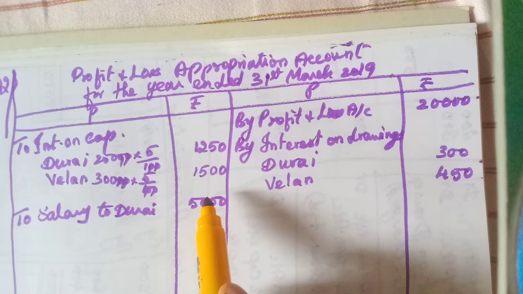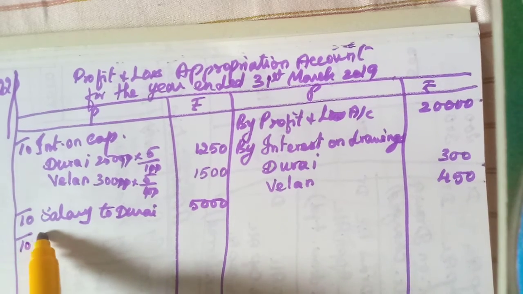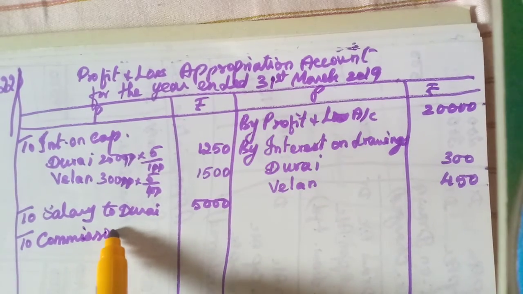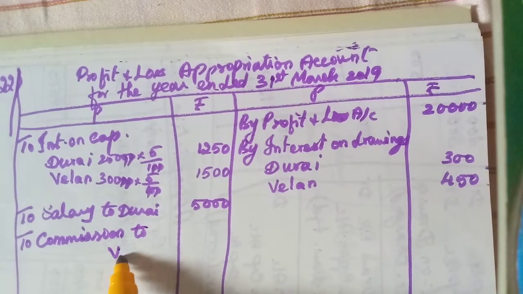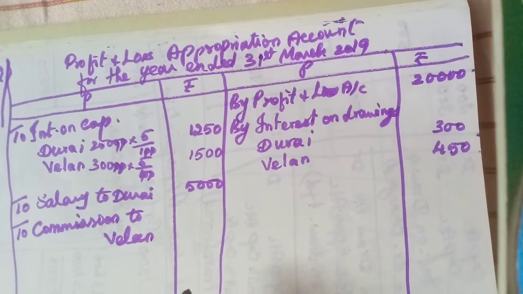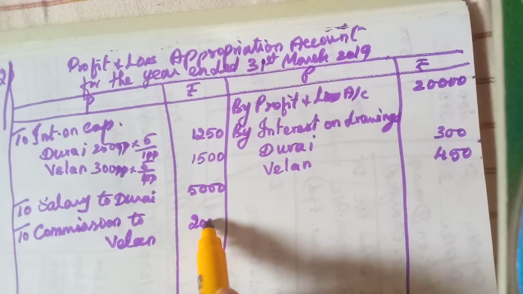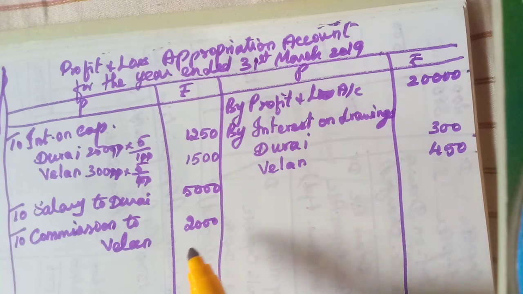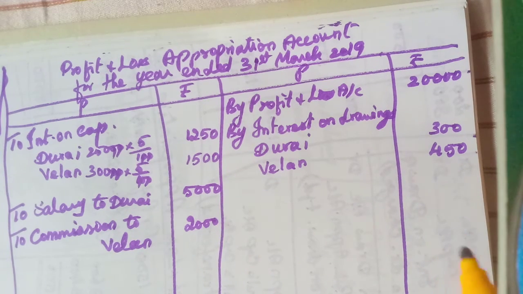Now E, Velan to receive a commission. So to commission to Velan. 2,000. So all the adjustments over? Yes, isn't it? Now we need to calculate the profit. Total on the credit side is more, isn't it? So we have to leave space and write the total amount. Here to 20,750, isn't it?